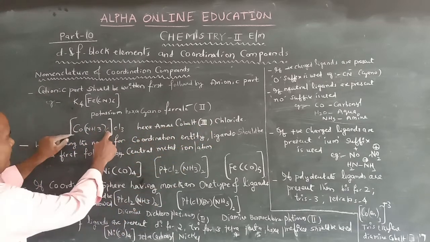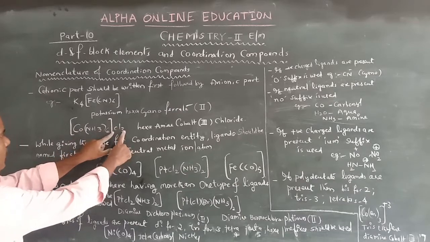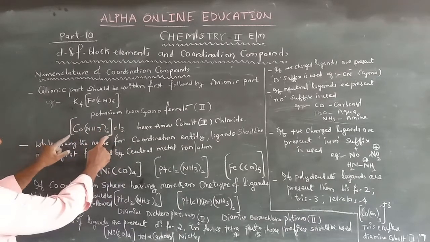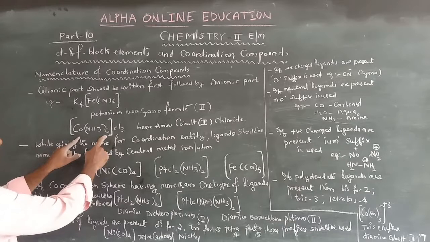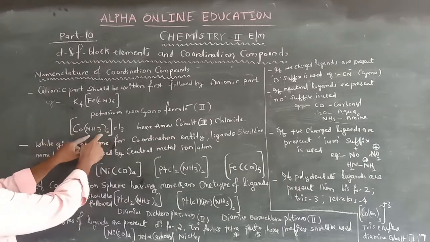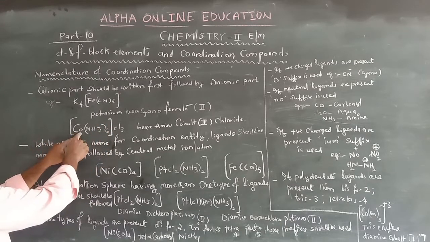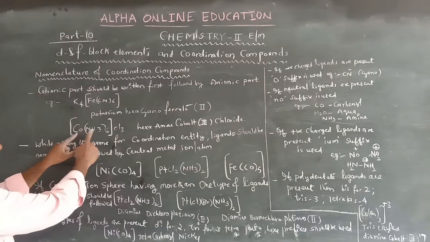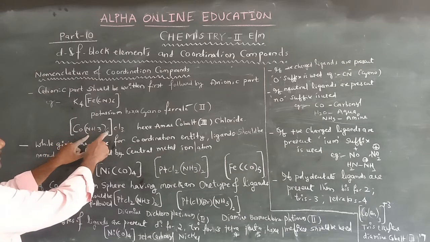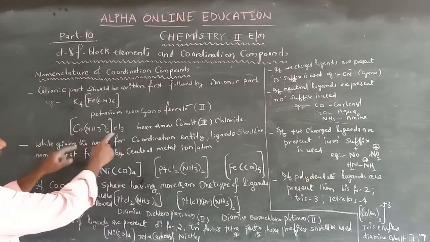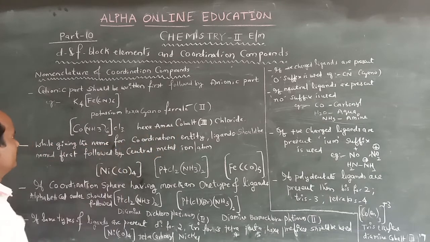This is the cationic part, this is the anionic part. The cationic part consists of the coordination sphere, in which both the ligands and the central metal ion are present. That's why it is hexaamminecobalt(III) chloride. So this is the first rule.